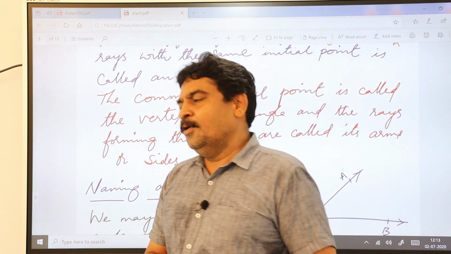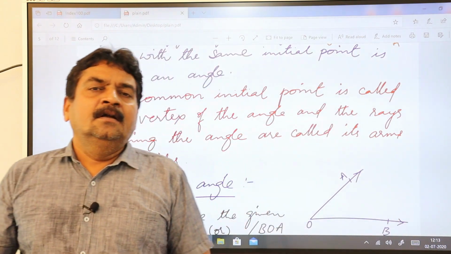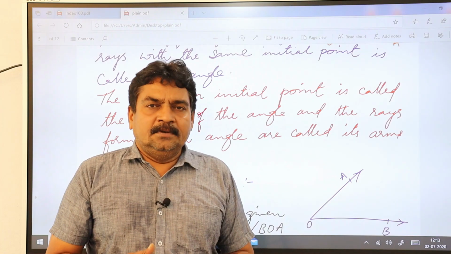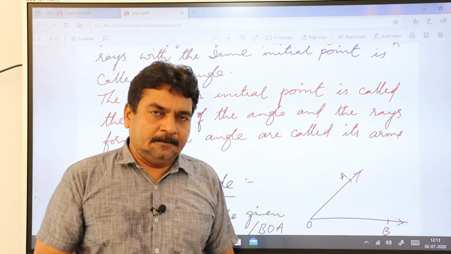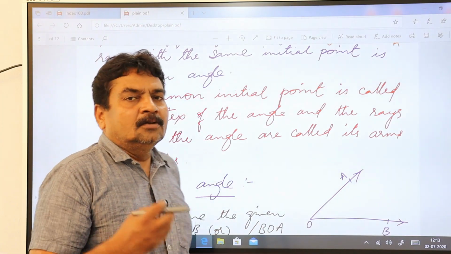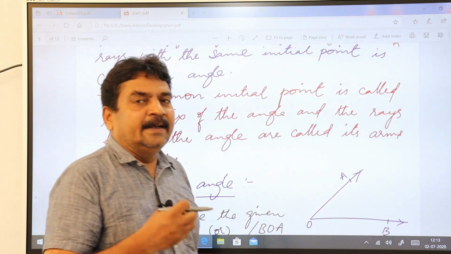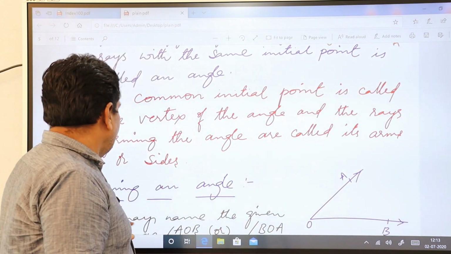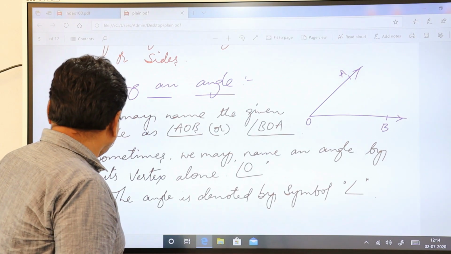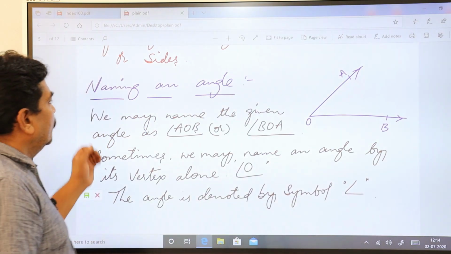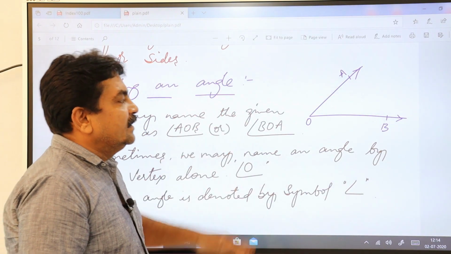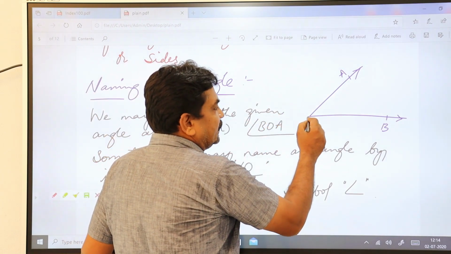Then how are you going to name an angle? This is also very important, because many students get confused about how to name an angle, and which vertex to consider while naming it. That is what you are going to study here. We may name the angle. Suppose this is your vertex.